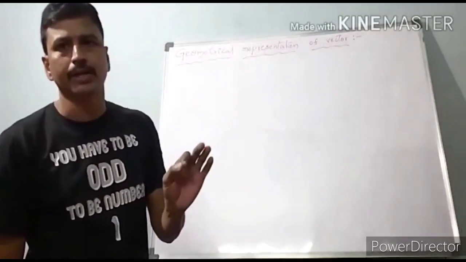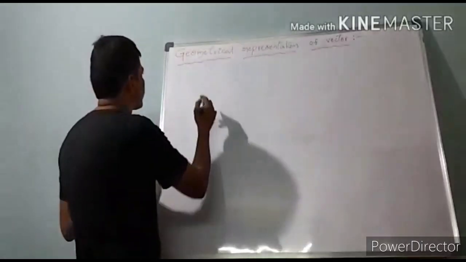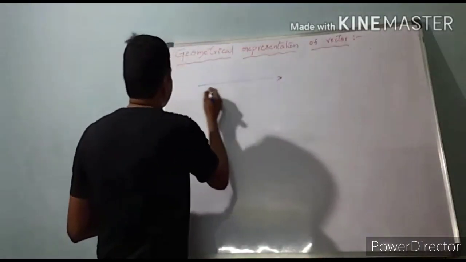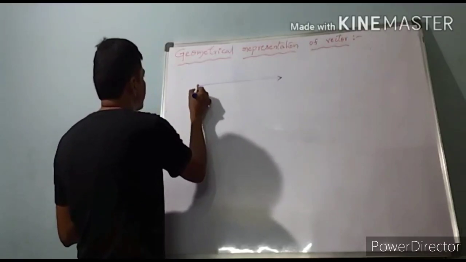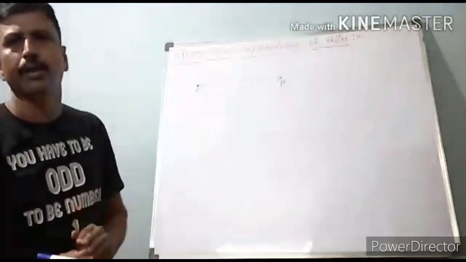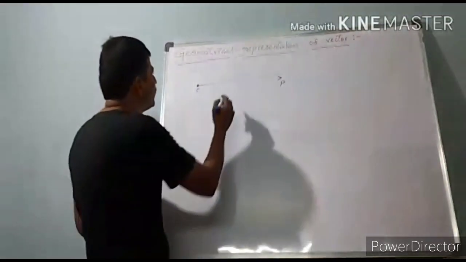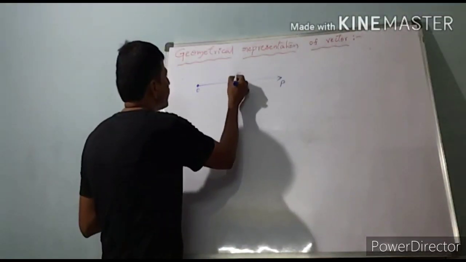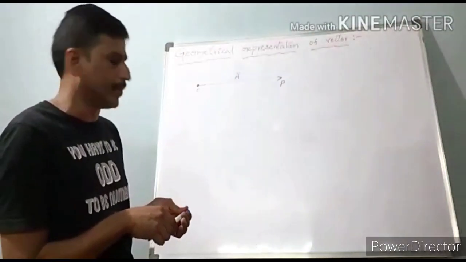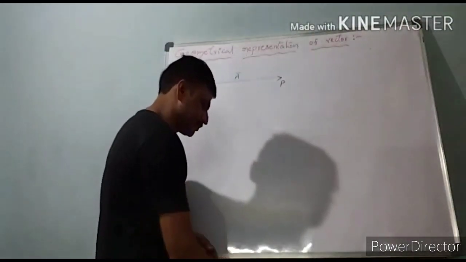Geometrical representation of a vector. OP is a vector. Its magnitude is A bar.